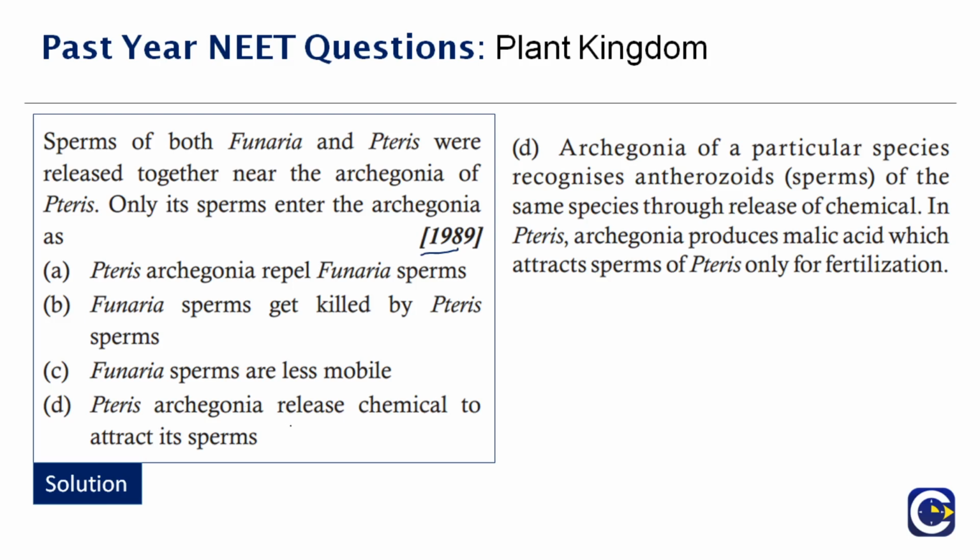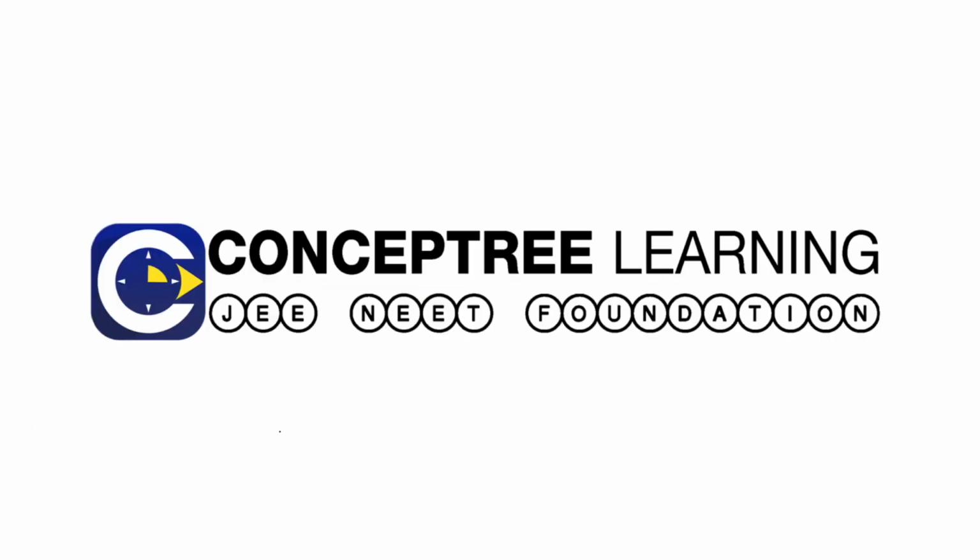Pteris archegonia release a chemical to attract the sperms. That chemical will automatically tell you that this is something for us and it will easily attract the sperms towards it. So therefore the correct answer is option D. Now you understand why there is a release of chemical. Now let's move to the next question.